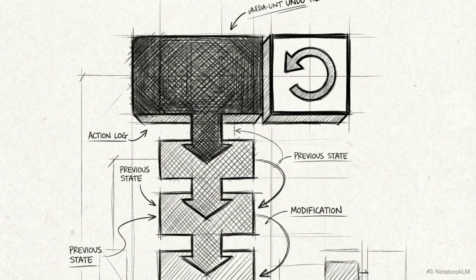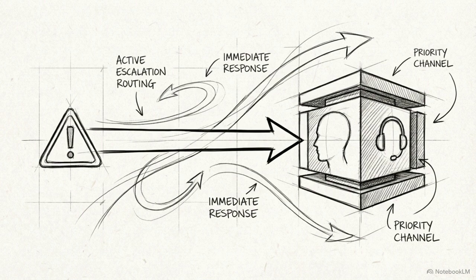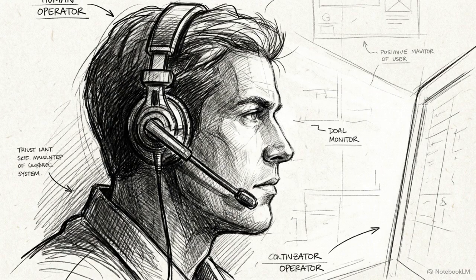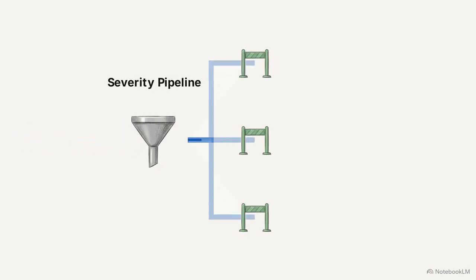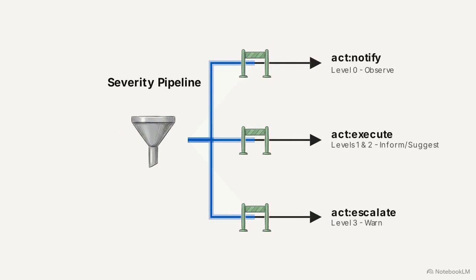The system must possess strict rollback capabilities to entirely reverse the action. The final subtype is act:"escalate", at level 3 severity. This is never fully automated. It is used strictly to alert a human operator. Subtyping acts as a structural safety net. It takes a broad do-anything command and forces it through a deterministic, risk-gated pipeline.